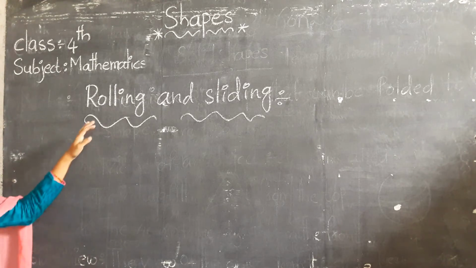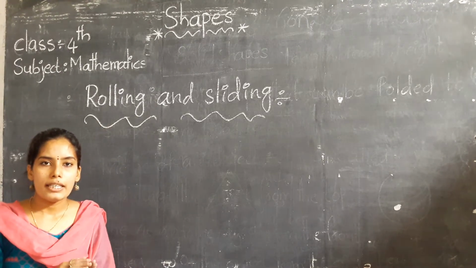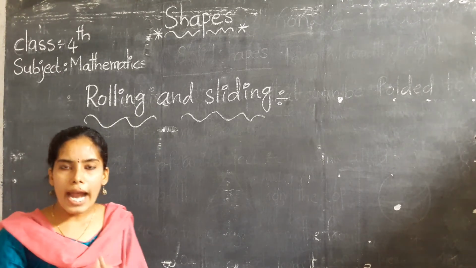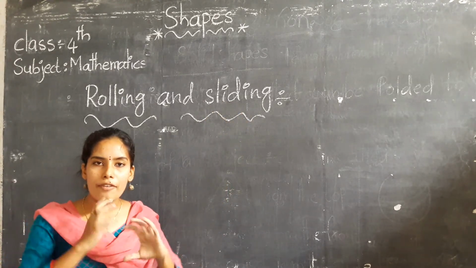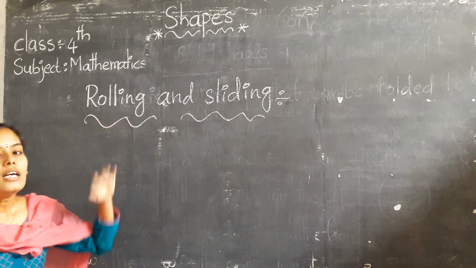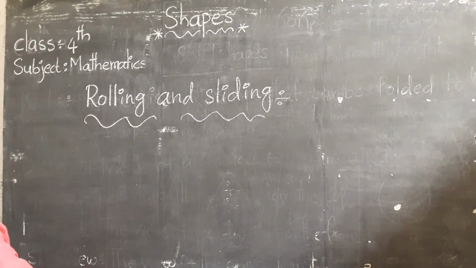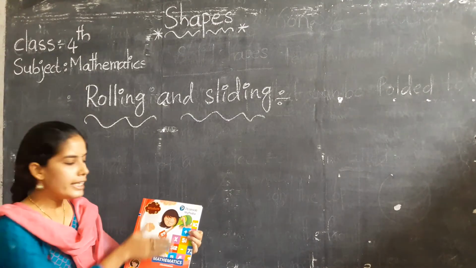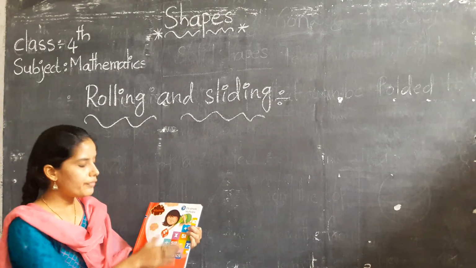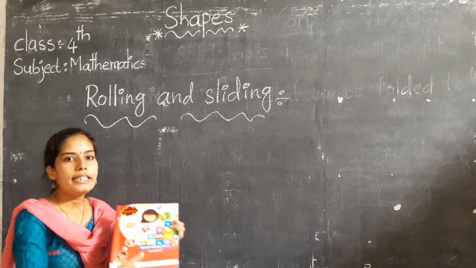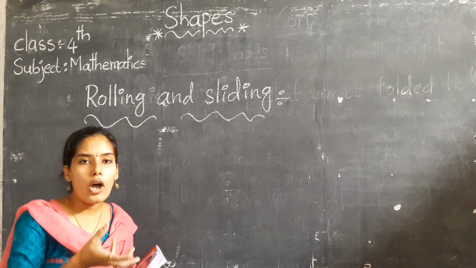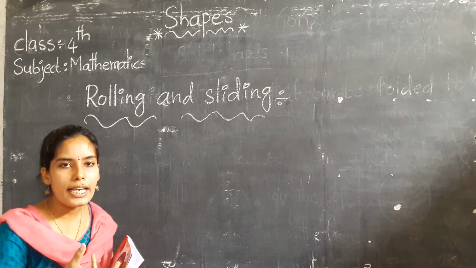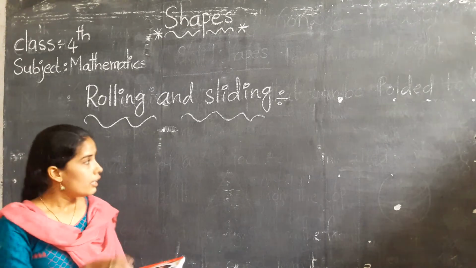Let us see. An object having a flat surface can slide. An object having a curved surface can roll. For example, let us see. This book is a flat surface, so it can slide. If the object is curved, like a ball, that is a curved surface, so it can roll.